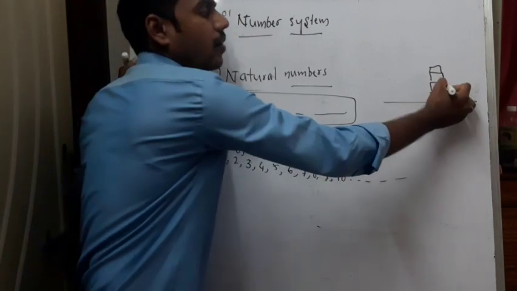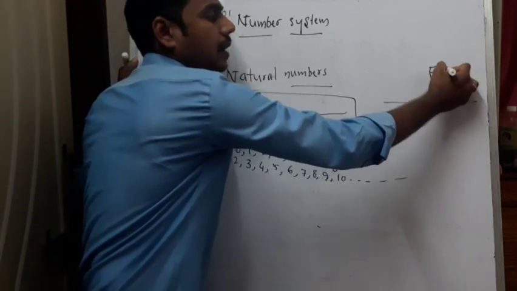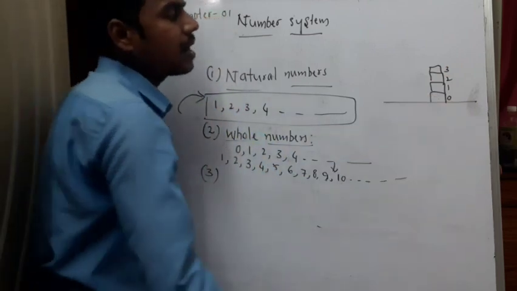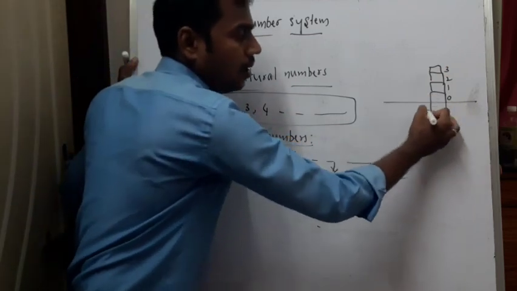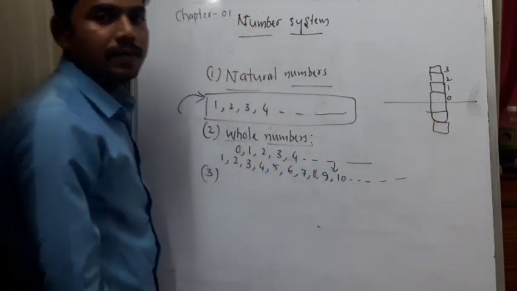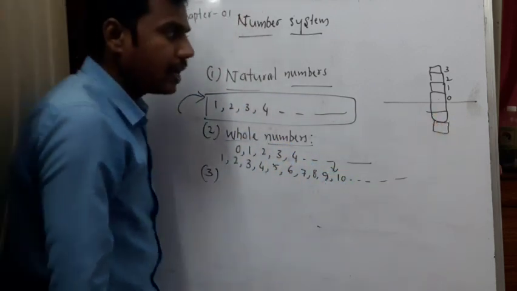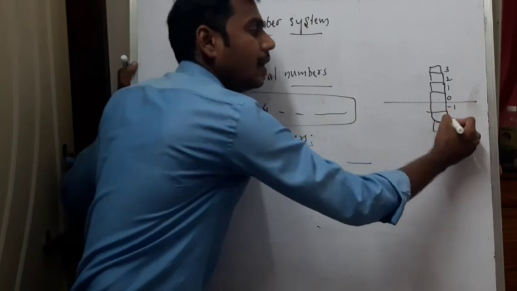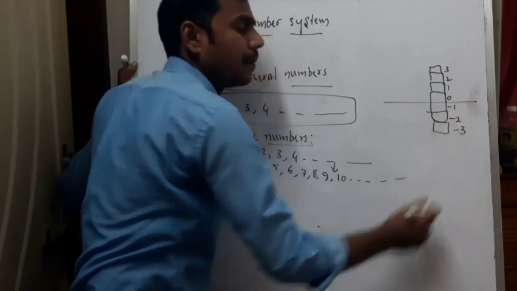After that, we start counting 1, 2, 3. Then people started constructing under the ground. To name and represent those levels, there was a need of numbers, so they started introducing negative numbers.